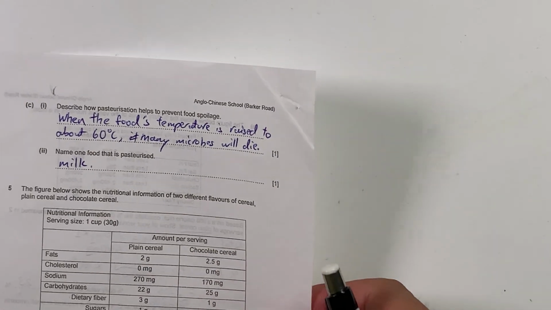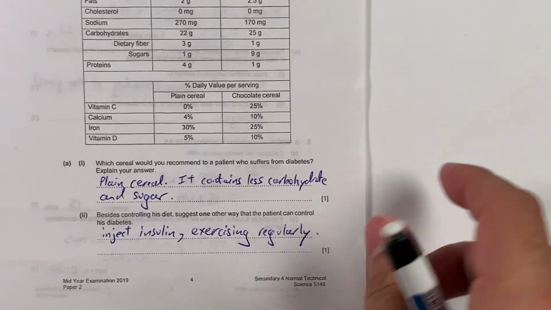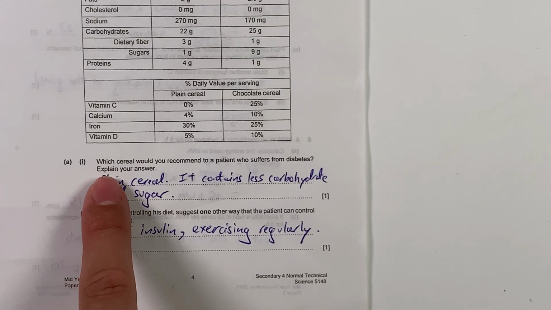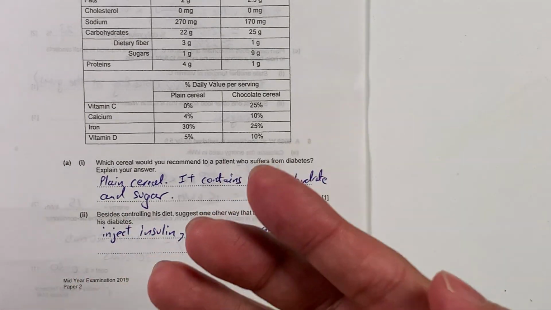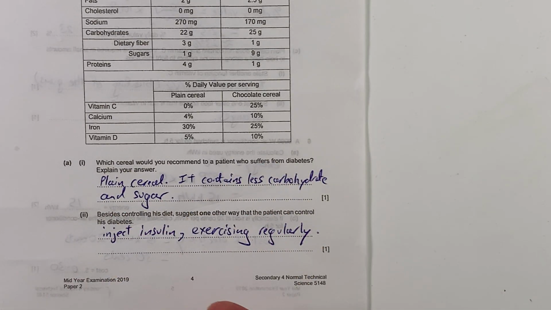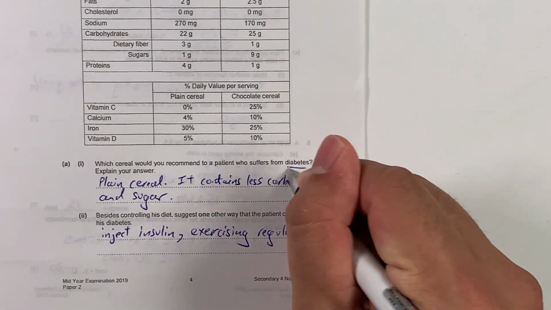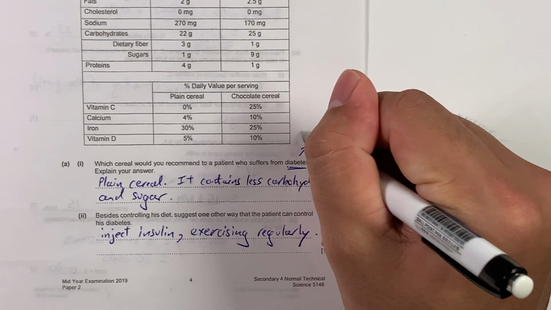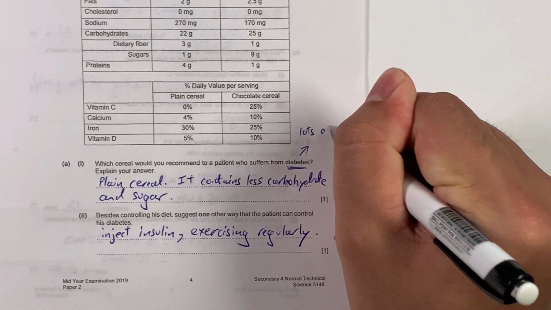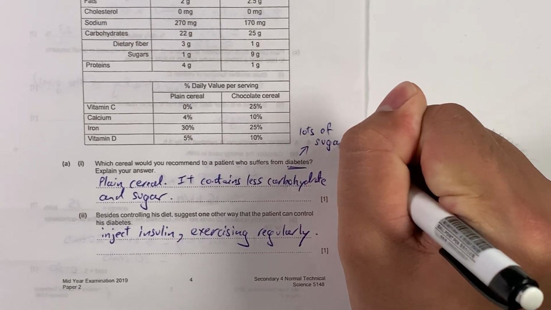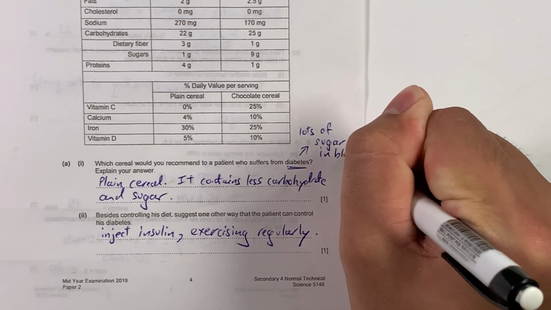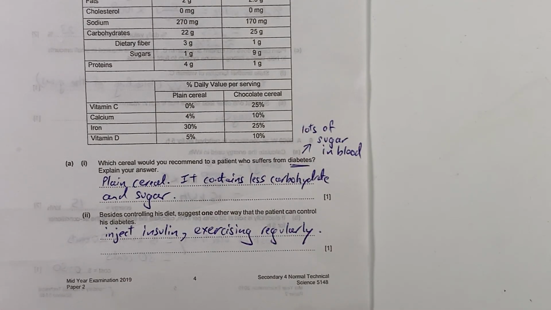For question 5, part A, part 1, they want you to recommend a food that is suitable for a diabetic patient. Do remember diabetic means lots of sugar in the blood. So once you know that, your objective is basically to reduce the amount of sugar that the person has to take in.